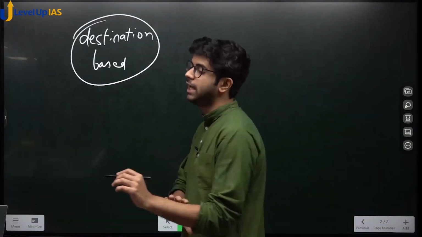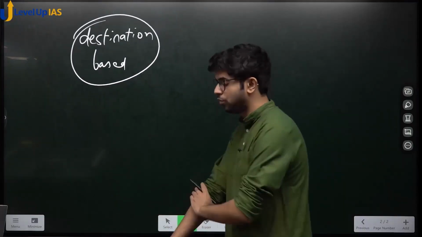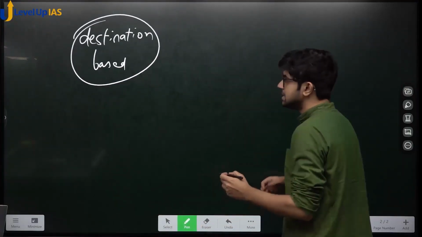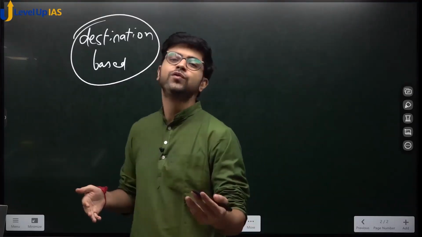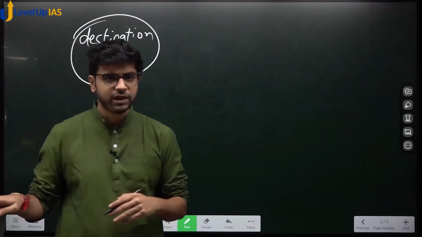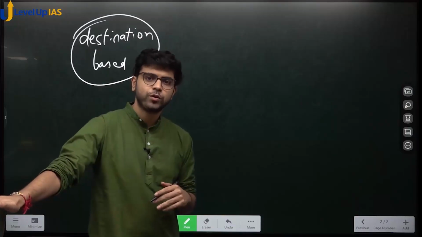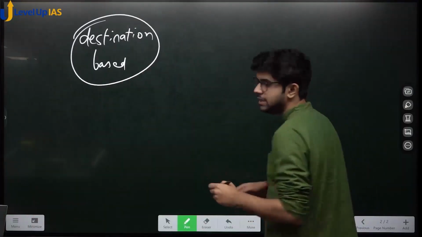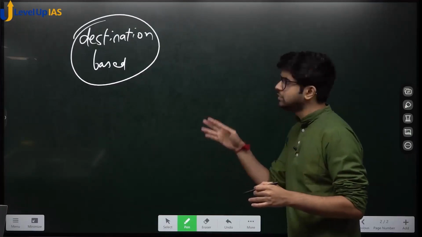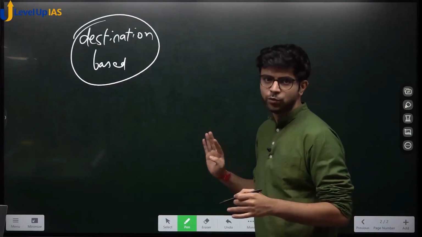Now, a very important thing I want you to pay attention to is that states gave presentations to the center. The center asked the states how much revenue they would lose. We agree you will lose revenue, but how much? You tell us. So let's say the Maharashtra government said GST was enacted in 2016 with effect from 2017.